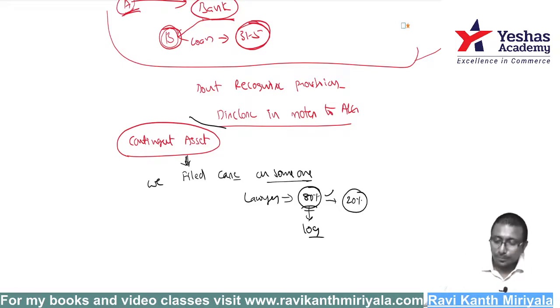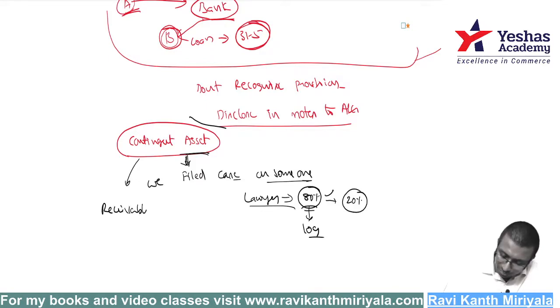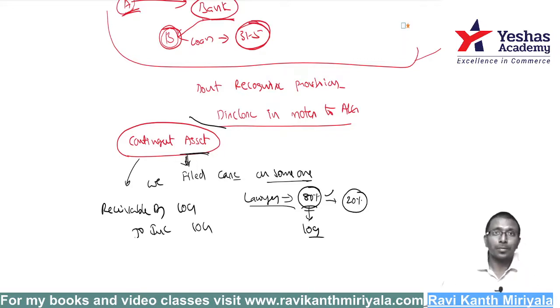Listen carefully. Can I recognize this contingent asset based on the lawyer's word? Suppose I want to recognize it, what would you record exactly? You should record receivable account debit to income. 10 crore rupees is a compensation income to you. Suppose in the current year I record receivable account debit to income.